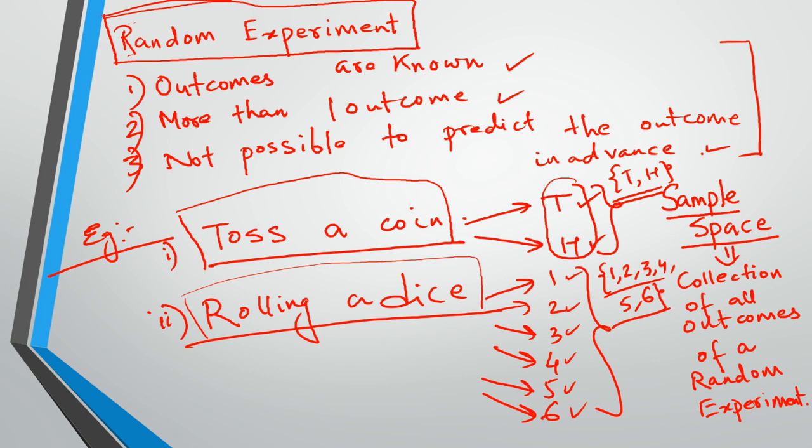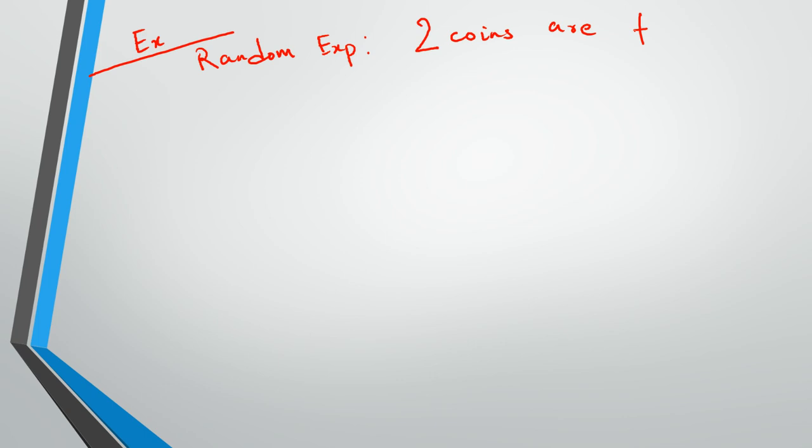I hope this is clear to you guys. Let's move on to the next topic. Let's take an example: a random experiment where two coins are tossed. Just to illustrate what a sample space is, what a random experiment is, and what the outcomes are, I am giving another example. Two coins are tossed. So what will be the outcomes?